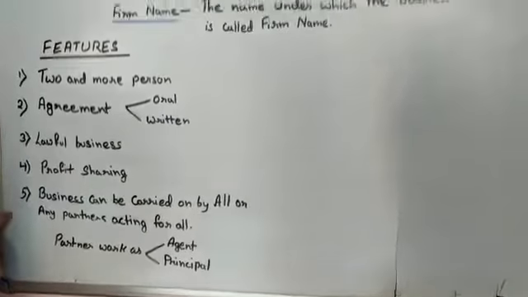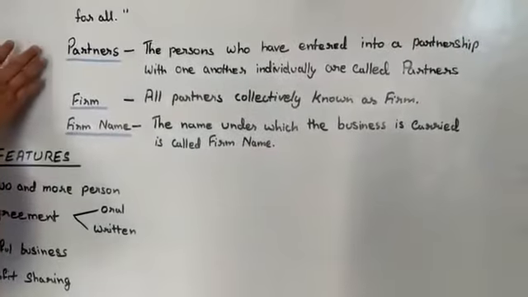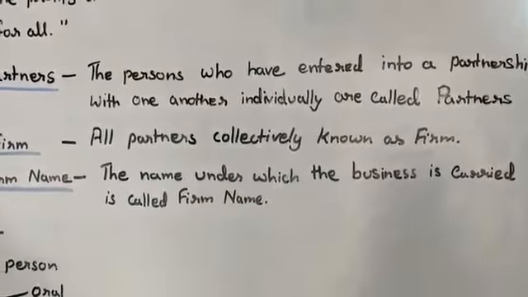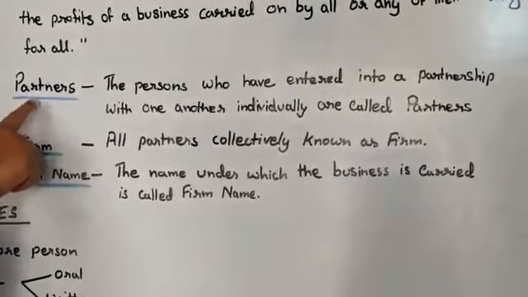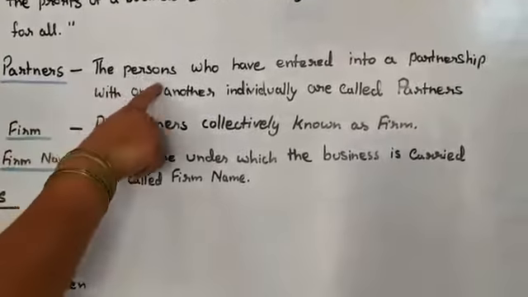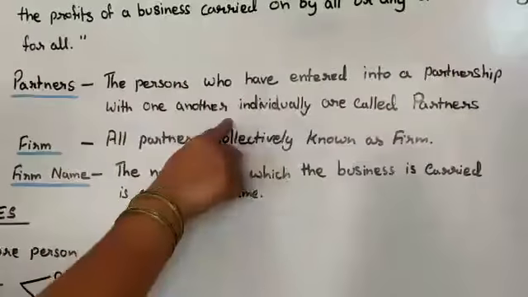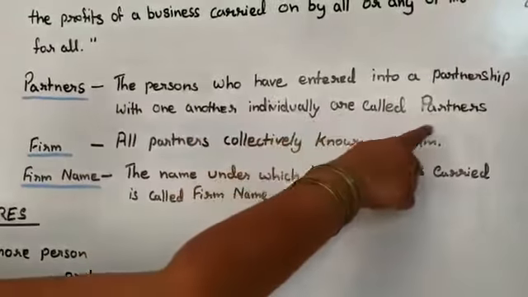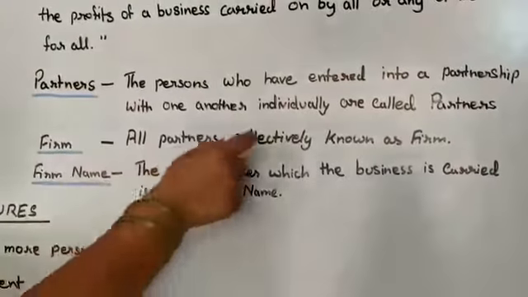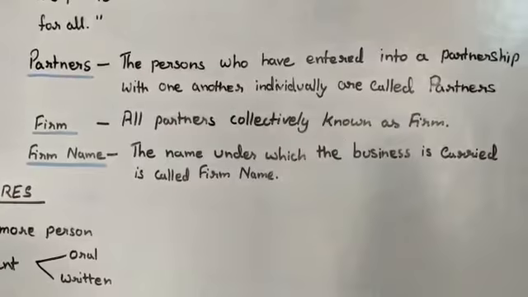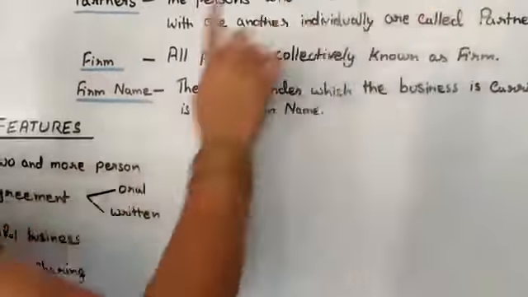The other important terms that we study under this chapter are partners. Who are the partners? The persons who have entered into the partnership with one another individually are called partners.